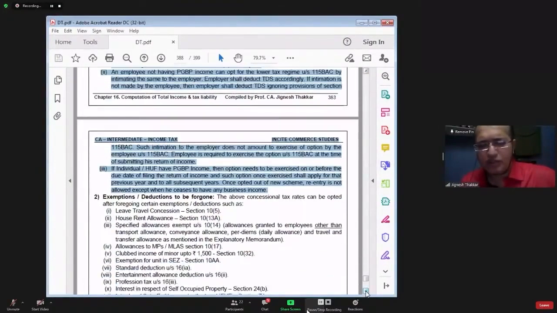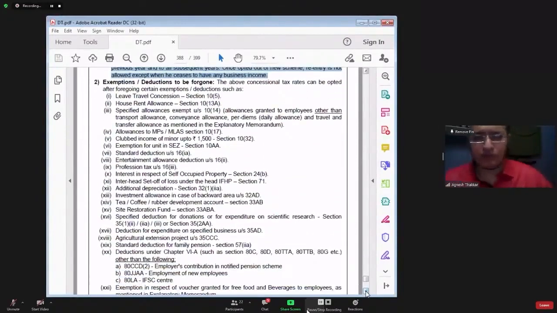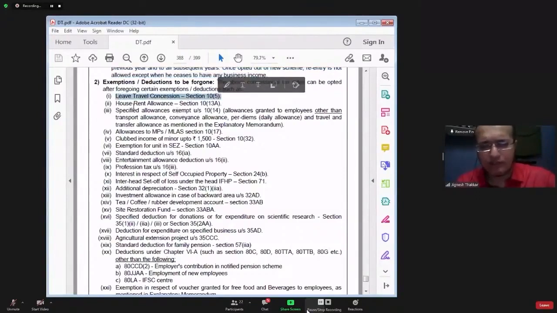First of all, we should understand which exemption deduction are required to be foregone. So what is the benefit to you? Lower tax rates. This is the benefit. What is the benefit taken away? You have to forego the exemptions and deductions. Which exemptions you have to forego? Section 10 clause 5 leave travel concession exemption you have to forego.